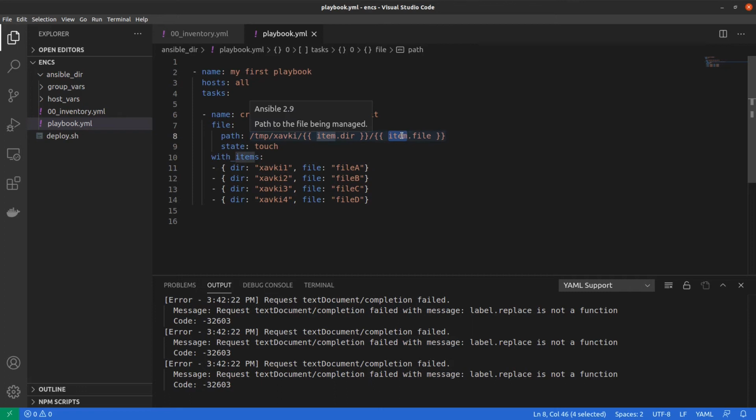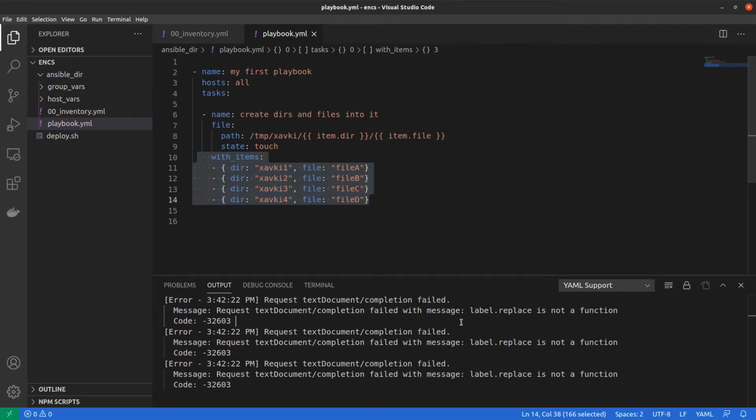In this case, we have item.dir for the key and .file for the key, and we add the slash to identify the file. Okay, so we apply this loop to each server.